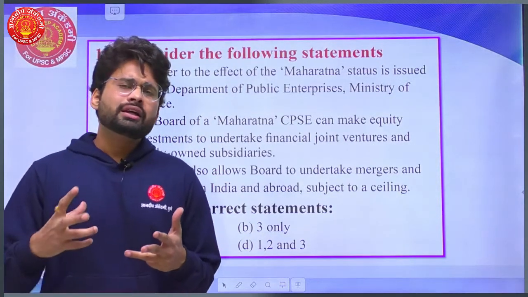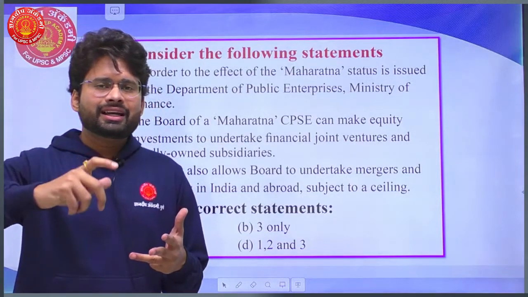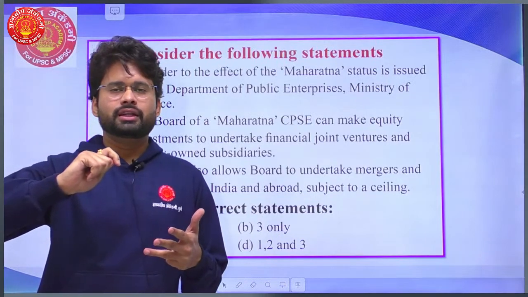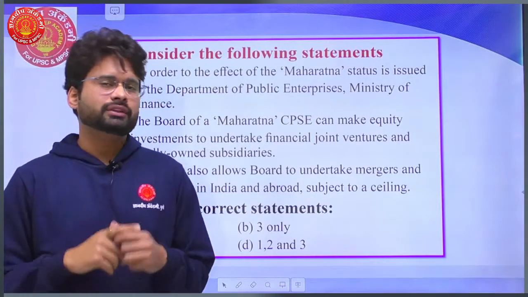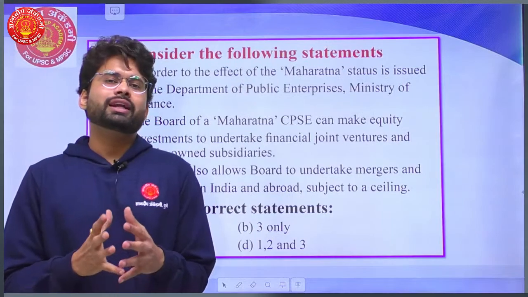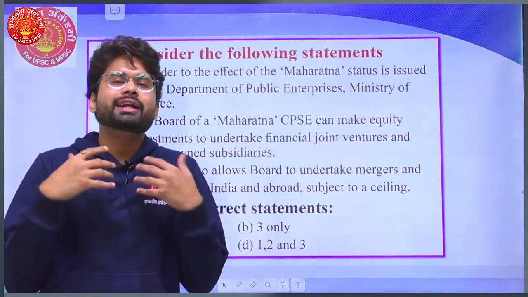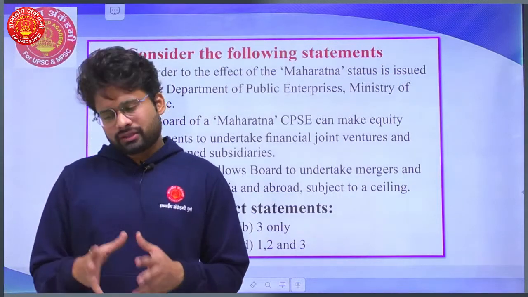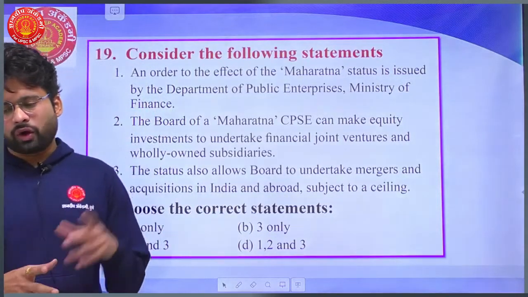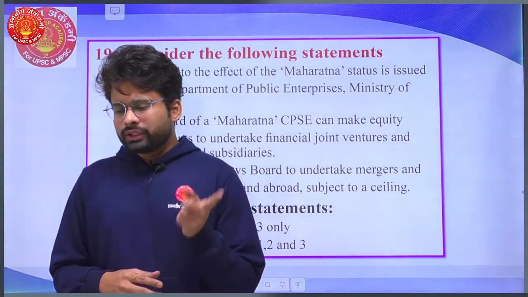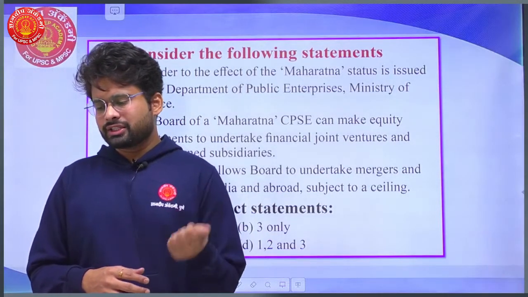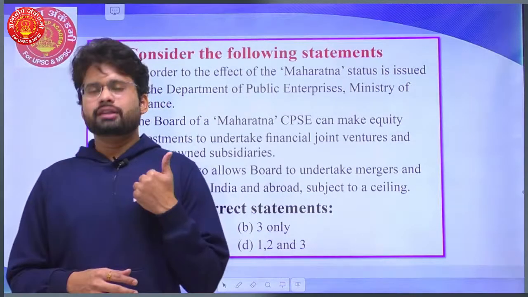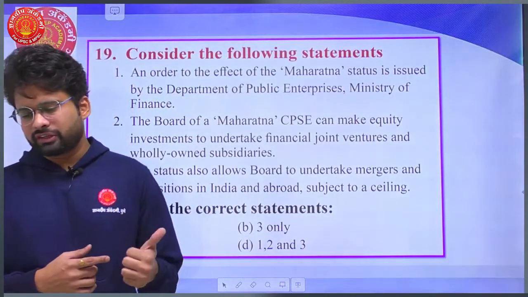And accordingly, depending on the criteria and the titles the companies and corporations are getting, let's say if a particular company is Maharatna, it will get autonomy in more form, it will get investment in more form, it will get more rights to invest on independent lines from the government. So likewise, the option will read the options. An order to the effect of the Maharatna status is issued by, of course, the Department of Public Enterprises, DPE, in the Ministry of Finance. Perfect. The first statement is right.